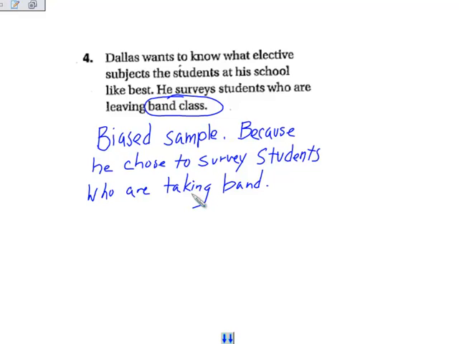So after these four, hopefully you've gotten a better understanding of what it is to be a random sample and what it is to be a biased sample. I have a process chart hanging up to your right that gives the definition to population, sample, random sample, and biased sample. And this is going to help you with today's work.